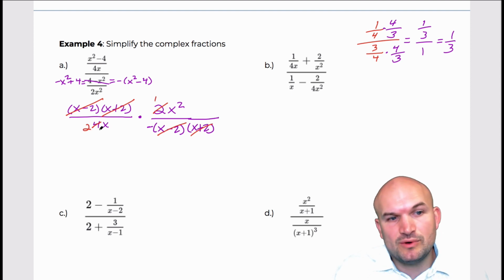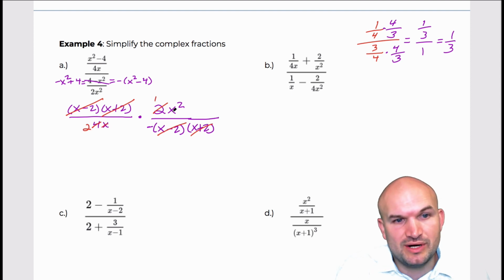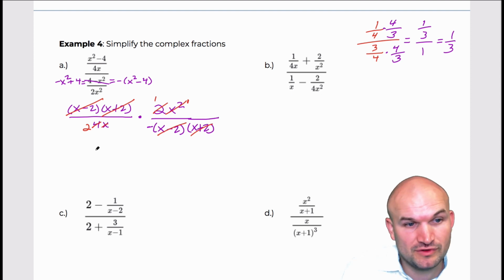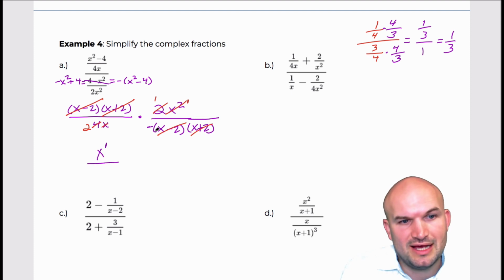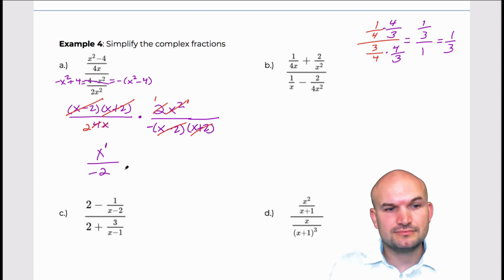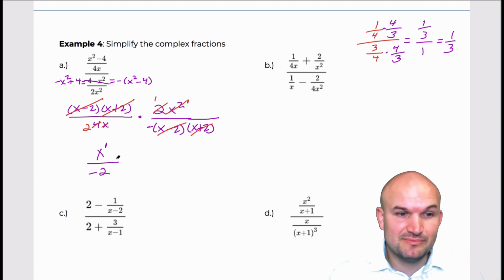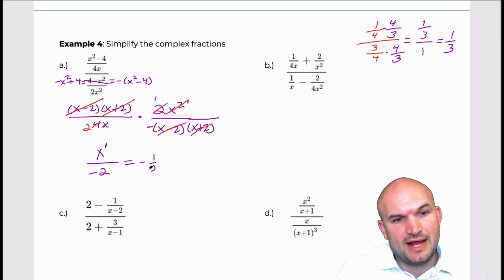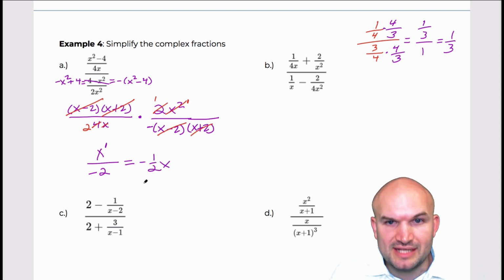And then we have an x squared divided by x, which you can see that x divides into x squared one time. So therefore, my final answer here is, let's see, I'm going to have a 1 left over there. I'm going to have an x to the first power. So let's go back in purple. So I have an x to the first power all over 2. And then there's times a negative. Everything else got divided out. So that's going to be a negative 2. So there we go. That is now simplified. Now you don't need to write the 1 in front. And you could also rewrite this as negative 1/2 x, which would be another acceptable answer there.